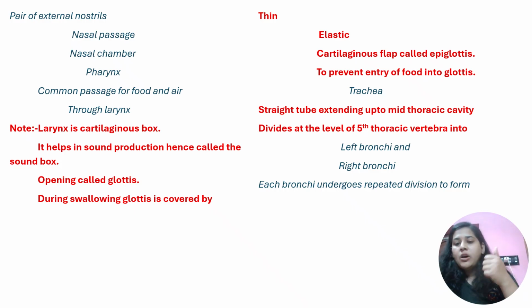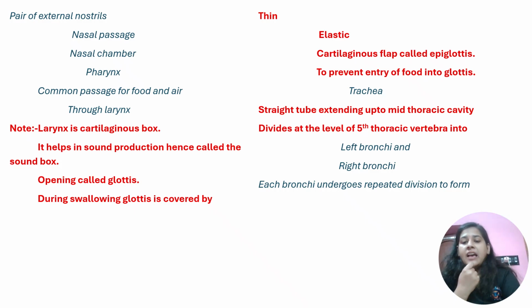So what we come to know, the opening of larynx is referred to as glottis, and there is a flap which covers the glottis that is referred to as epiglottis. Now three keywords you need to remember about epiglottis. What is it? It is thin, it is cartilaginous, and it is elastic. If you can't remember, you just have to use your common sense. So first of all, it has to be thin, it has to be elastic.